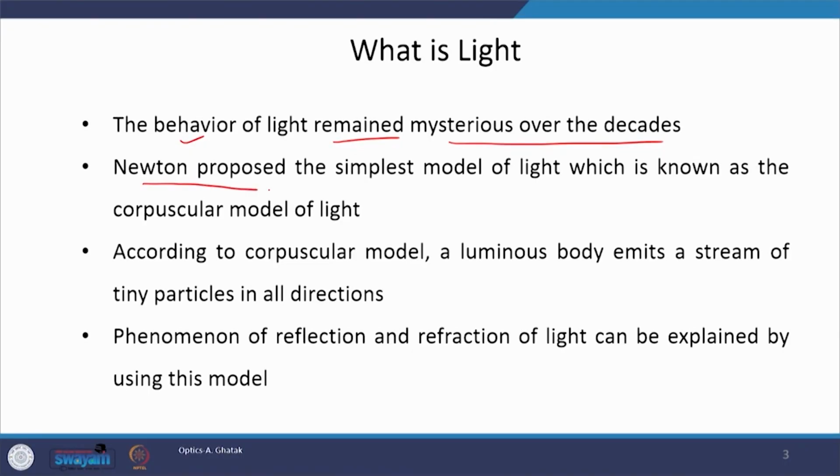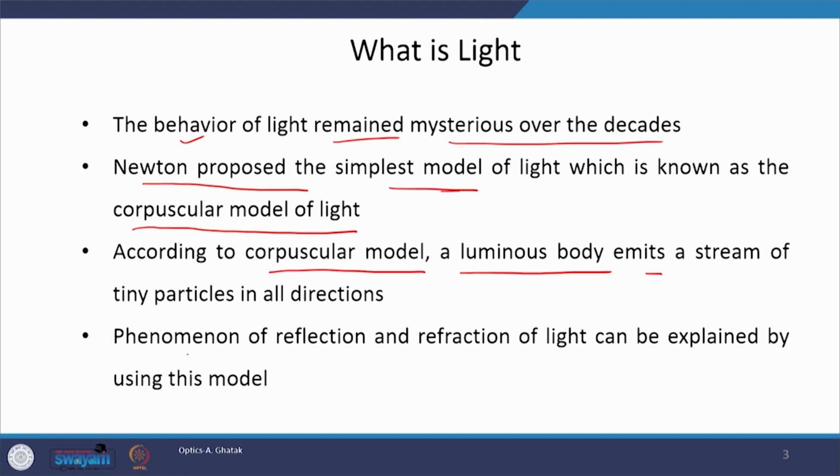Then Newton proposed the simplest model, and in this model, as I told, he proposed the corpuscular nature of light, and this model is called the corpuscular model of light. According to this corpuscular model, a luminous body emits a stream of tiny particles in all directions.